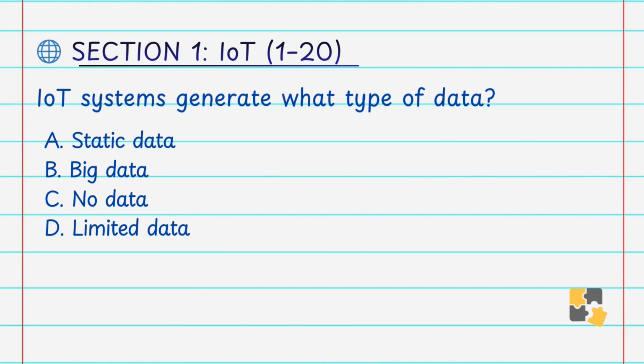IoT systems generally generate what type of data? A. Static data, B. Big data, C. No data, D. Limited data. Answer is B. Big data. IoT devices continuously generate large volumes of data from sensors and devices. This massive data is referred to as big data and requires advanced tools for storage and analysis.